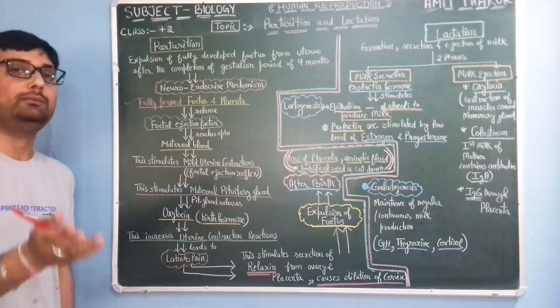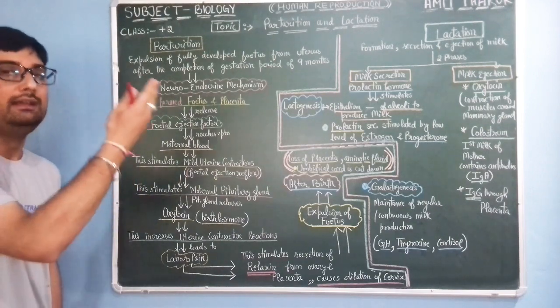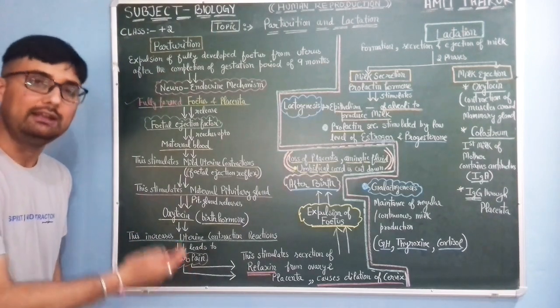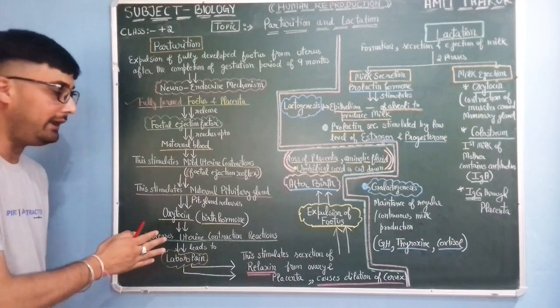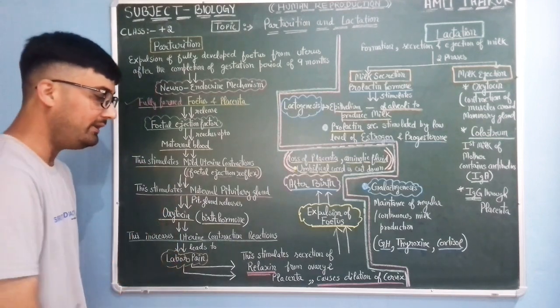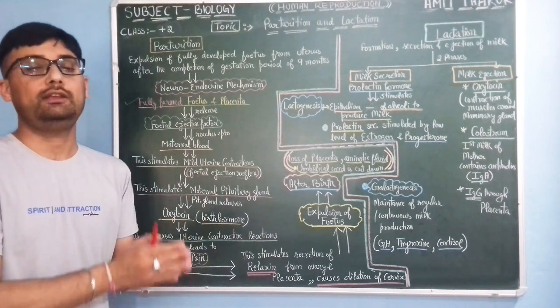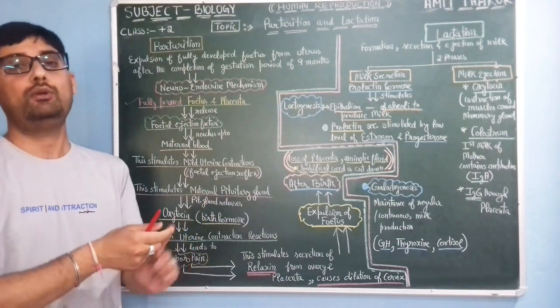ठीक है, तो लेबर पेन कब होती है? जब ऑक्सीटोसिन हार्मोन जो है रिलीज होगा. तो जैसे लेबर पेन होना शुरू होती है, ठीक उसी समय, at that time, in the meantime what happens, secretion of relaxin hormone takes place from the placenta and from the ovary.